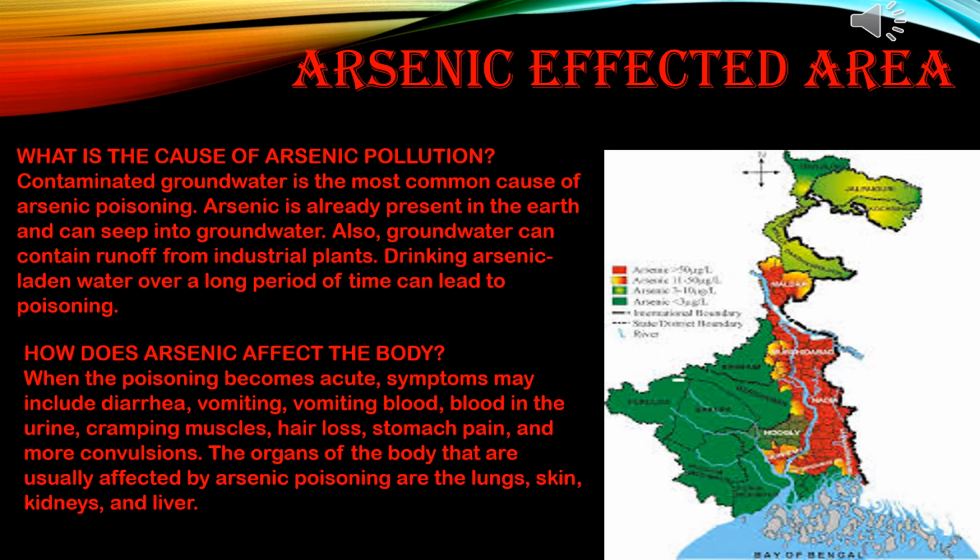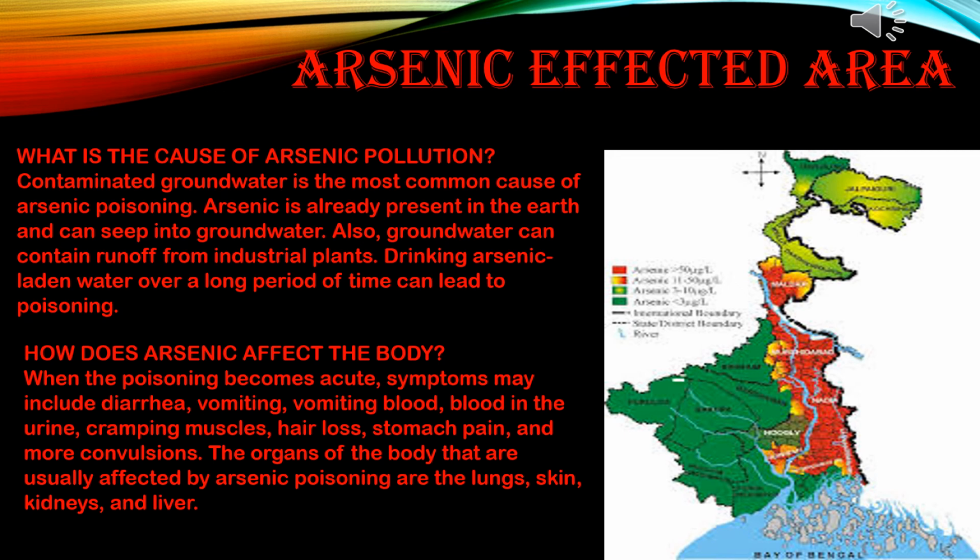Now arsenic pollution. First I am discussing the arsenic affected area. What is the cause of arsenic pollution? Contaminated groundwater is the most common cause of arsenic poisoning. Arsenic is already present in the earth and can seep into groundwater. Also, groundwater can contain runoff from industrial plants. Drinking arsenic-laden water over a long period of time can lead to poisoning.